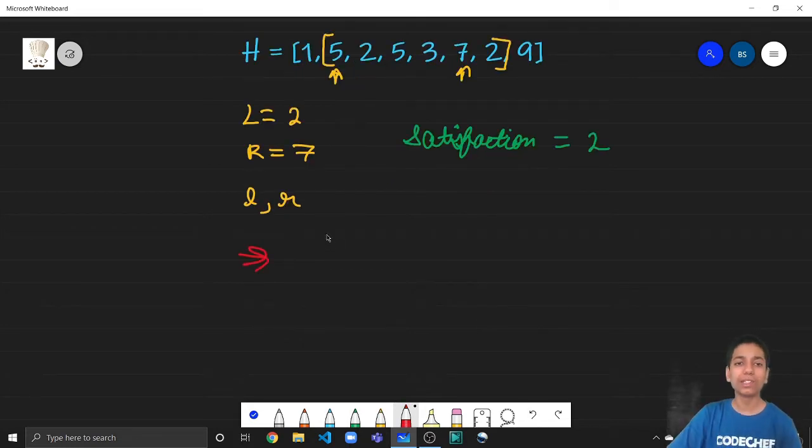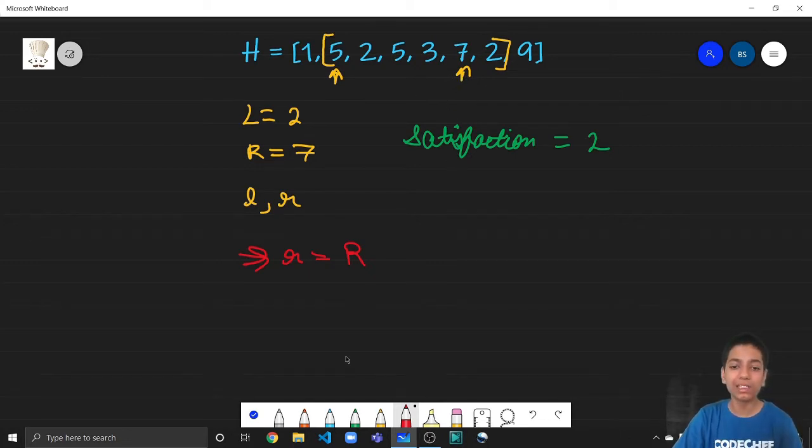One very clear observation that we can make is that small r should always be equal to capital R. There is no point restricting him from the right. It's always beneficial to let Chef go until the end. Why? Because there is a chance that he visits the last mountain as well, or the second last mountain as well. So why restrict his range? Let him go up till capital R, the end that we are allowed. It does not make any sense to cut down some mountains from the right. Let him go till the end so that we could maximize his satisfaction.